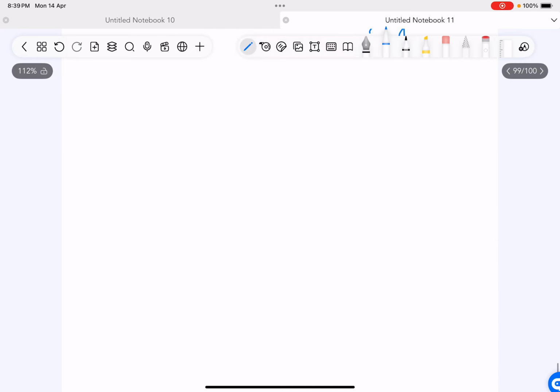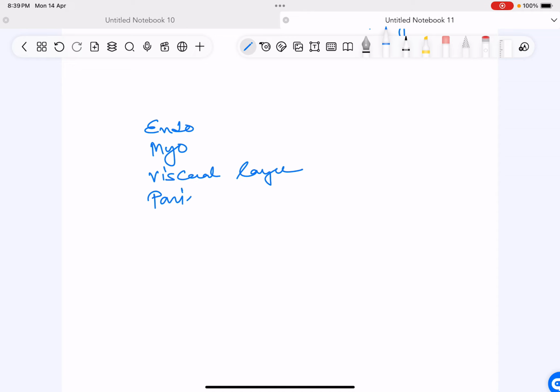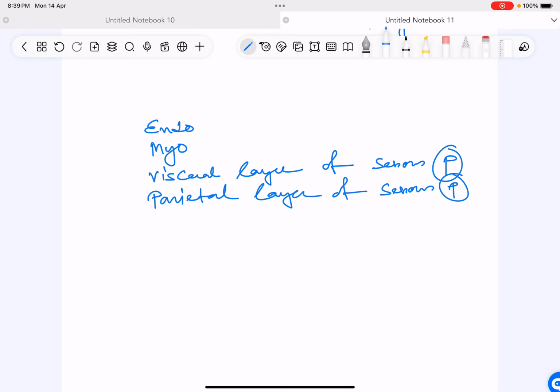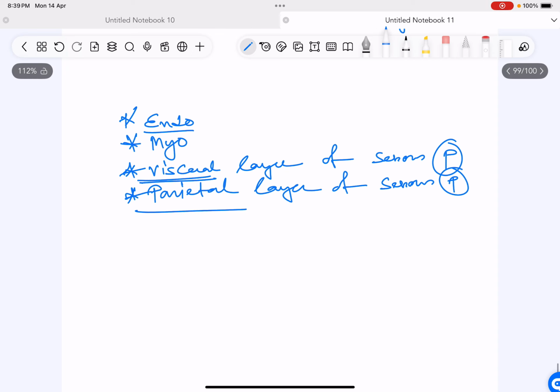So you can say we have endocardium, myocardium, visceral layer of serous pericardium, parietal layer of serous pericardium. Okay, I'll write P for pericardium. First we have endo, myo, visceral layer of serous pericardium, parietal layer of serous pericardium.